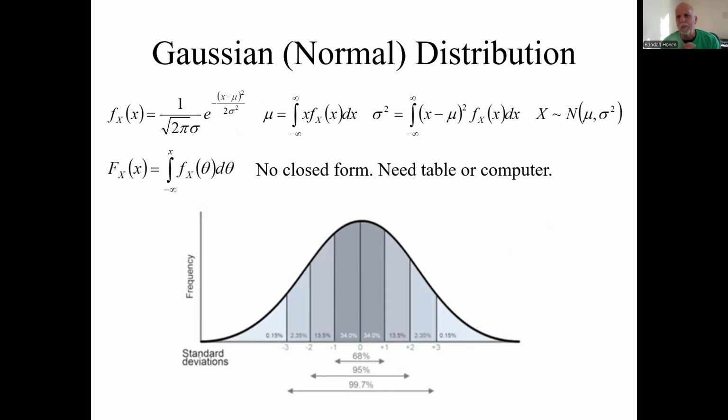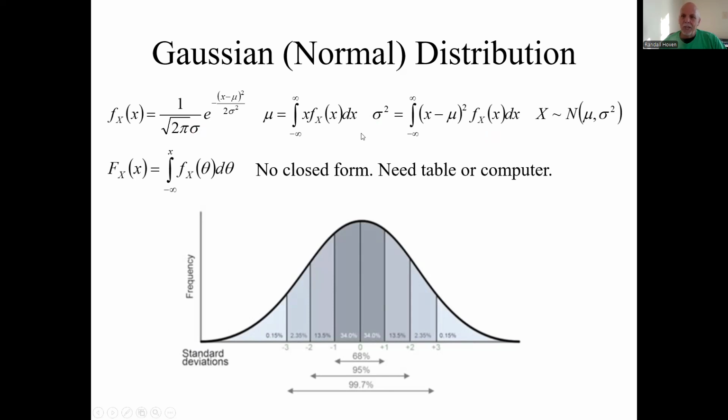One more definition. It's just a video of a bunch of definitions. Here's the PDF of the univariate Gaussian, also called the normal distribution. You've probably seen it before if you've had any probability at all. It turns out this mu is the mean, and this sigma squared is the variance. Those are a little bit hard to prove.